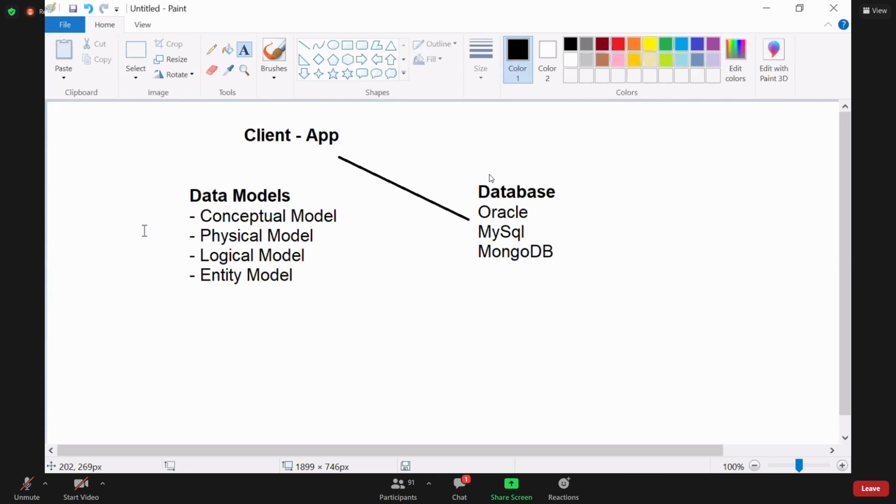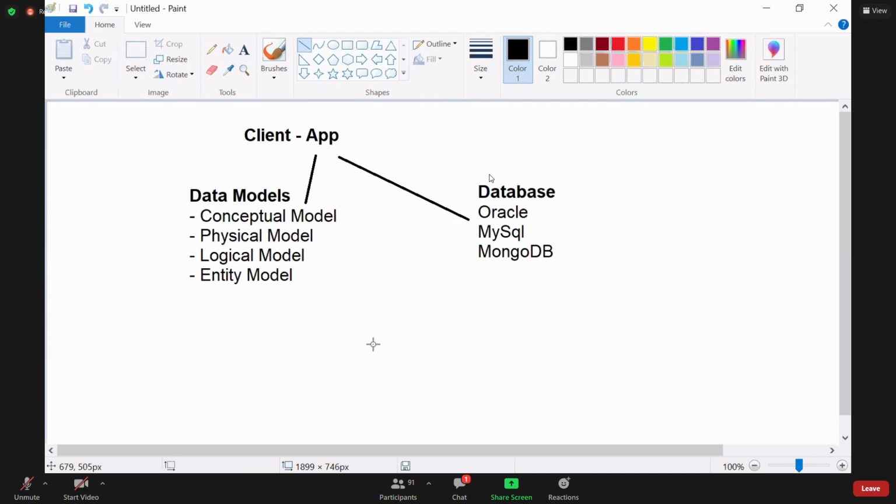These are the database models, and that is the sequence of the models. If I have to build a database for any client application, the first step is that our developers will prepare a conceptual model. In the conceptual model, it tells what modules are required with data.